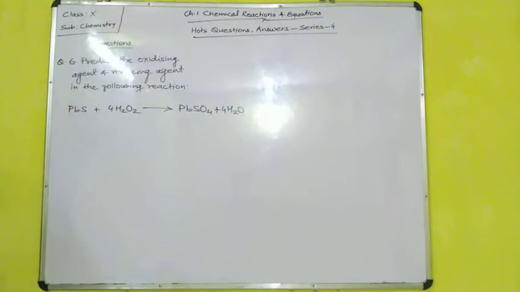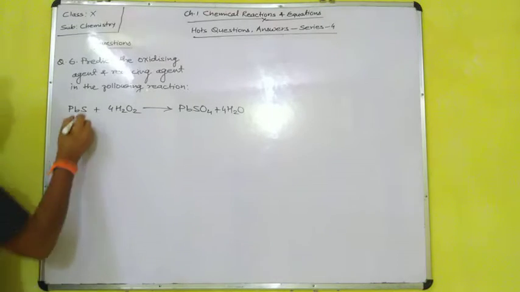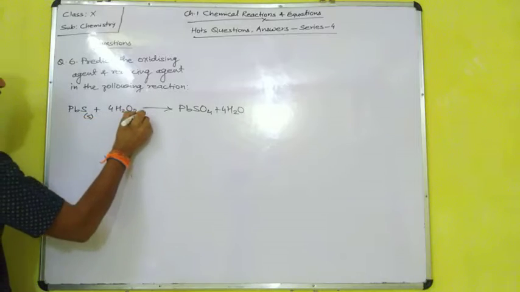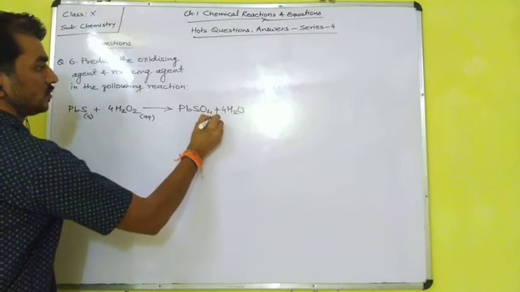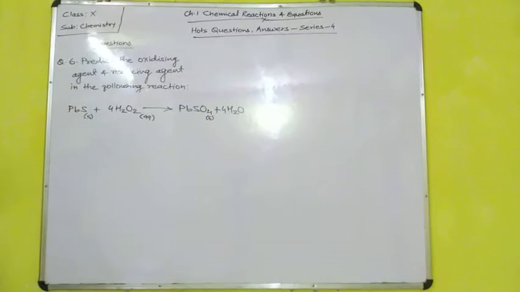Lead sulfide is in the solid state, hydrogen peroxide is aqueous, lead sulfate is solid and water is liquid.